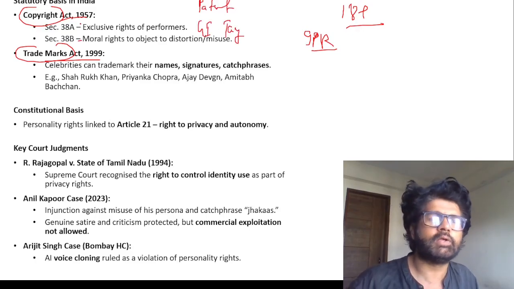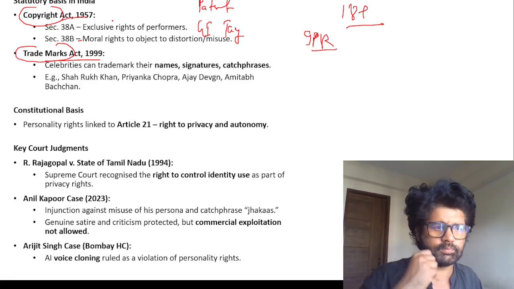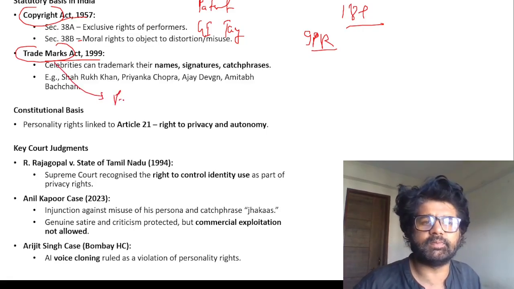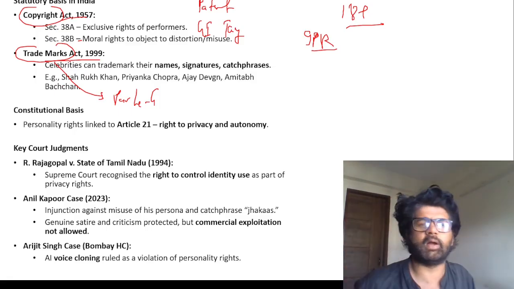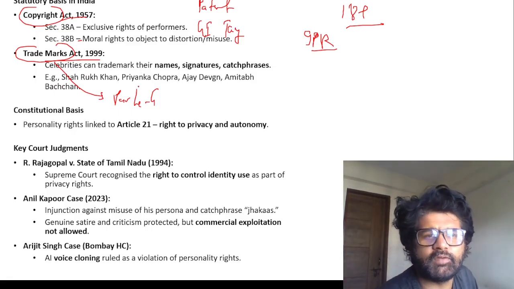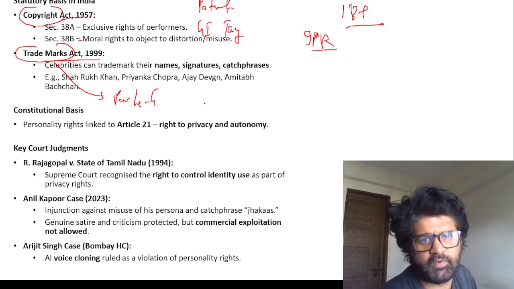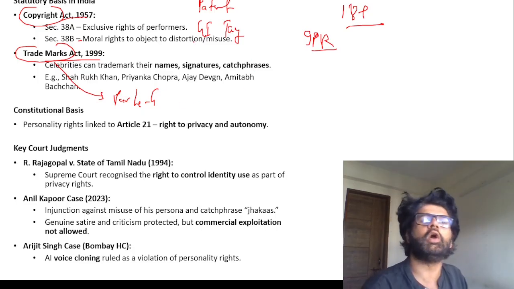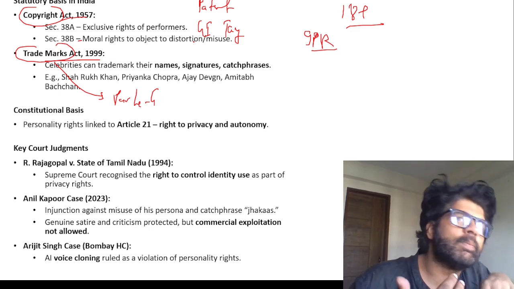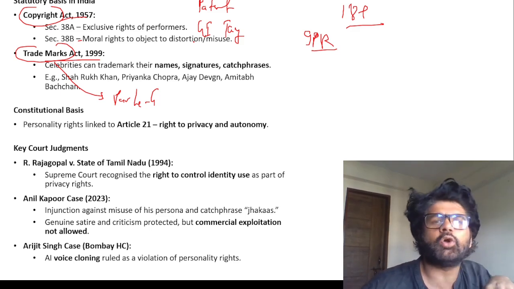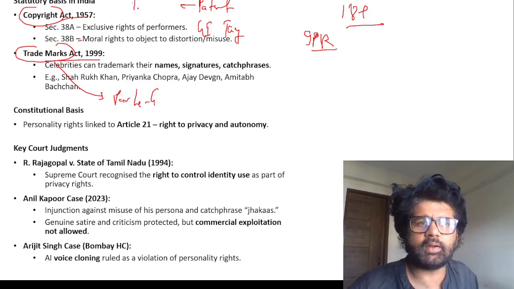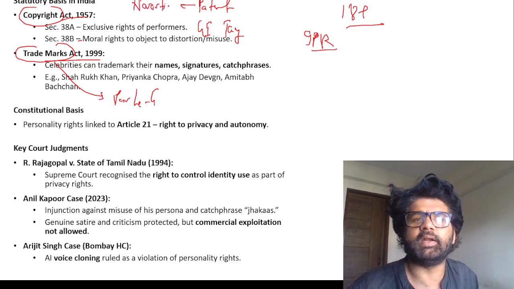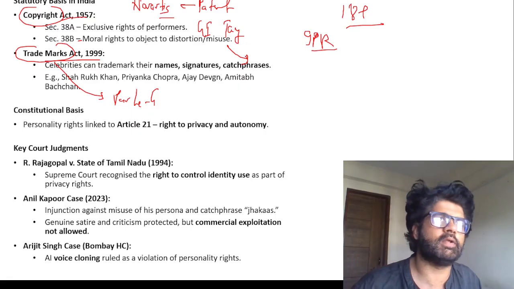Copyright is what? First of all, trademark. Let's say Parle-G, Britannia. They have their own unique trademark, unique symbol. Similarly, celebrities also have names, signatures and phrases like Jhakas for Anil Kapoor. Copyright Act is what? A.R. Rahman composed a music; I wrote a book, I will get a copyright. Patent is what? An artist made a drug, medicine; on that drug they will get a patent. GI tag is what? Unique to a particular region.